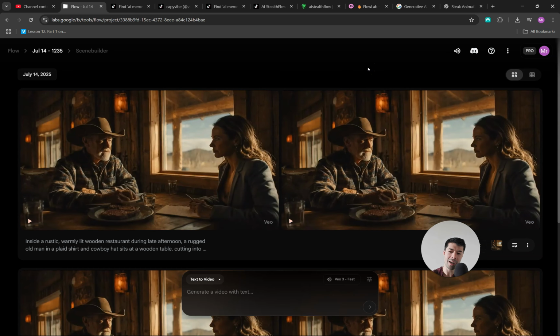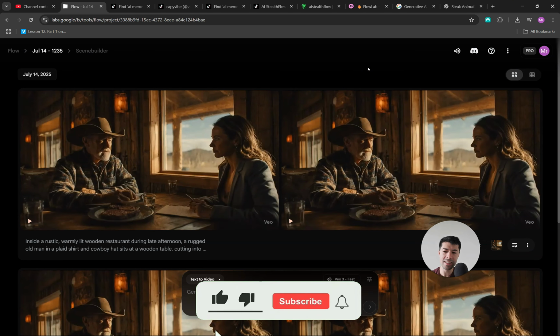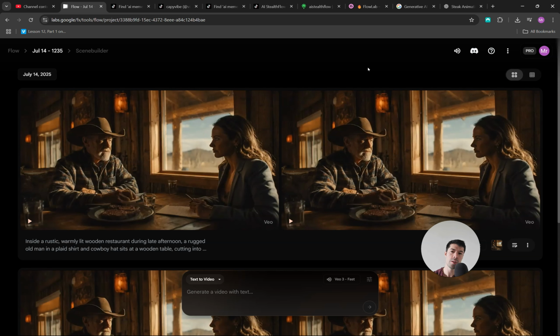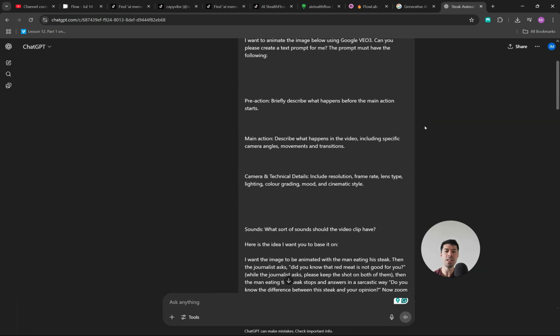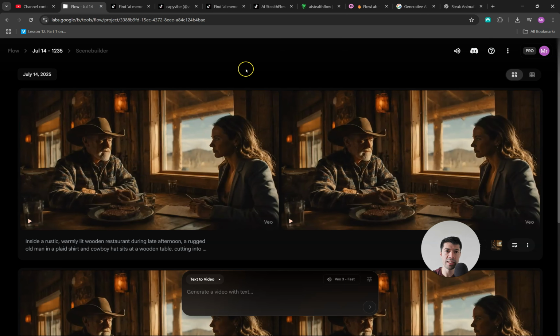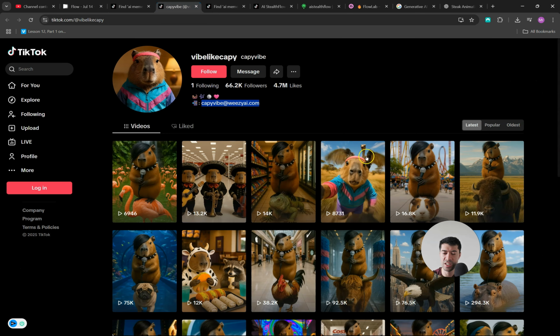And that's all, guys. This is as simple as this. All that you need is an image and to prompt it correctly. What you can do using ChatGPT and following the formula that I showed you, which is to have the pre-action, main action, and camera technical details. By following this, you can have fun shots just like this one here. And if you want, you can even create your own YouTube account or TikTok account with your own ideas and see how it goes.